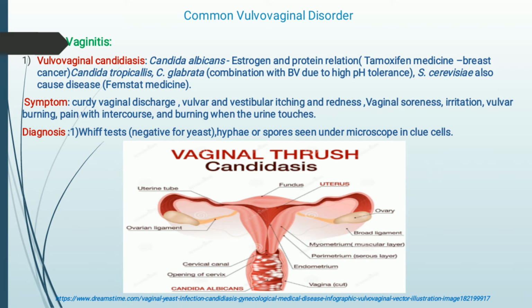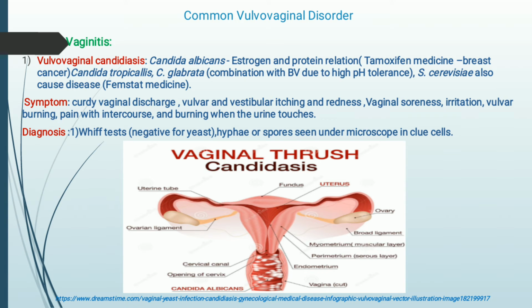In bacterial vaginosis, mainly the alkaline condition of the vagina increases. So Candida tropicalis and Candida glabrata combine with different kinds of bacteria and lead to bacterial vaginosis. Even Saccharomyces cerevisiae also causes disease, because it is also a fungus and can create a problem in the vagina. It is treated with another type of medicine, that is Femstat. So these are the medicines which are used to treat this disease.